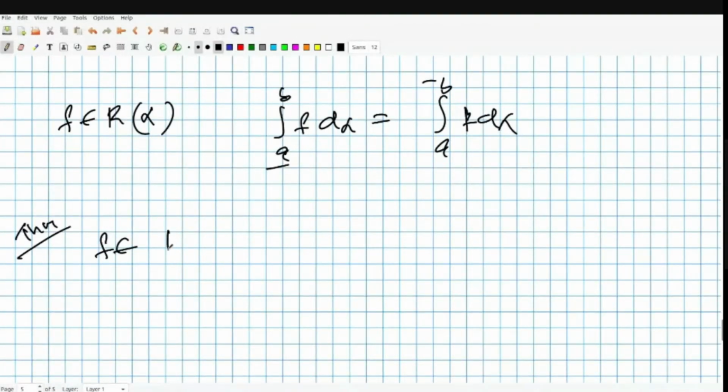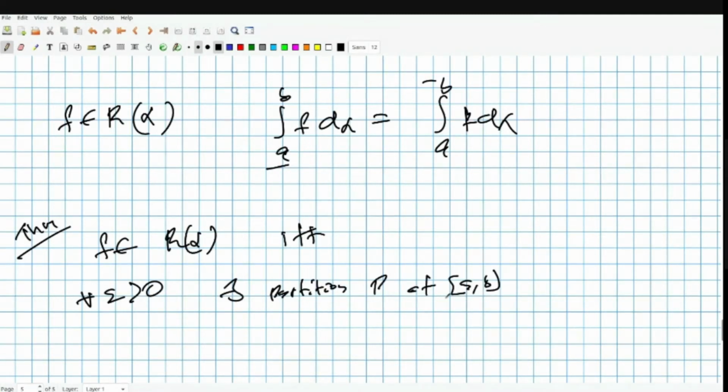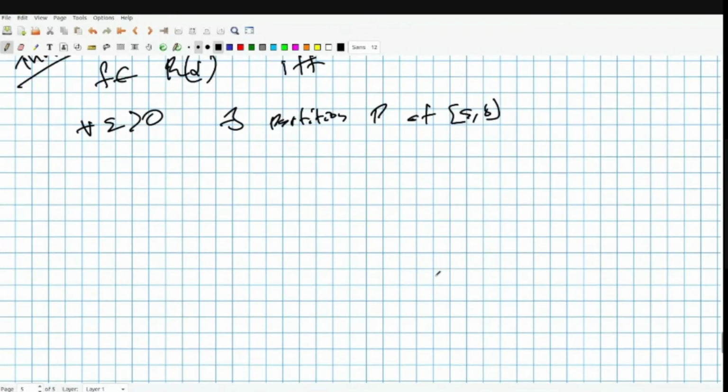So f is in R alpha if and only if for every epsilon positive, there exists a partition P of [a, b]. Of course, I'm assuming f to be a function on [a, b] and everything is in place. Okay. So you need this: U(P, f, alpha) minus L(P, f, alpha) to be bounded by epsilon.